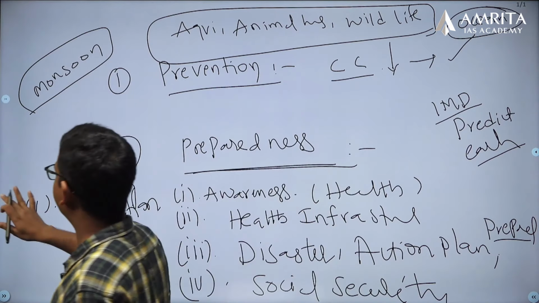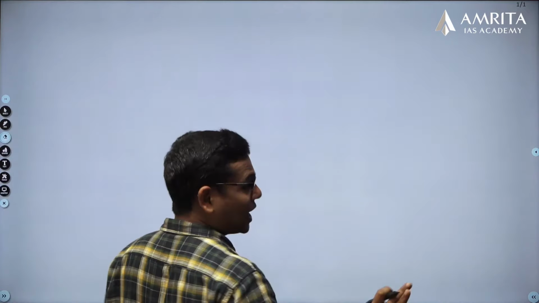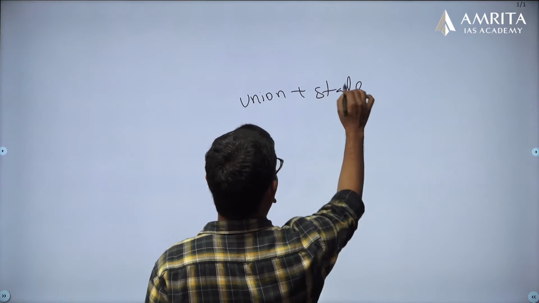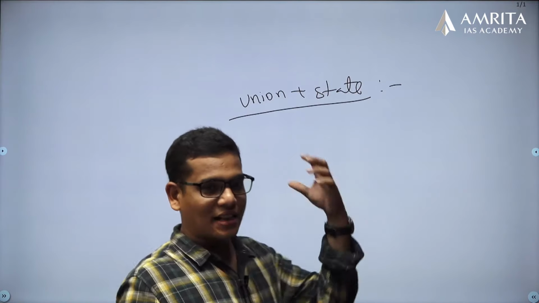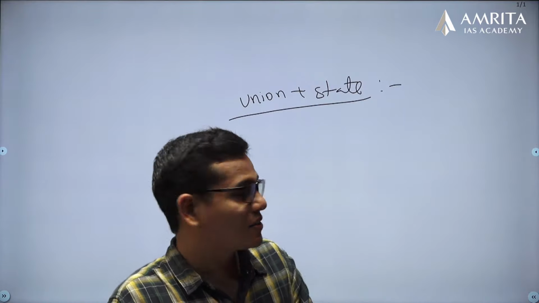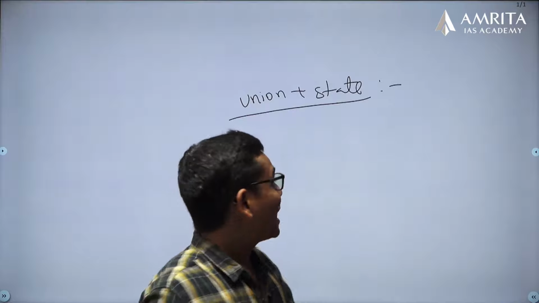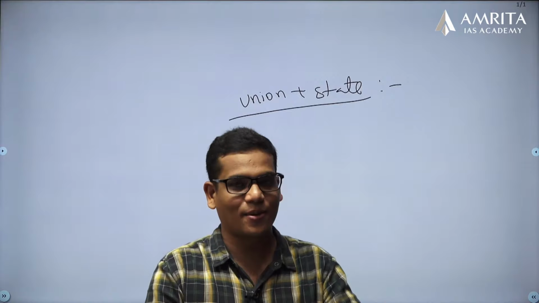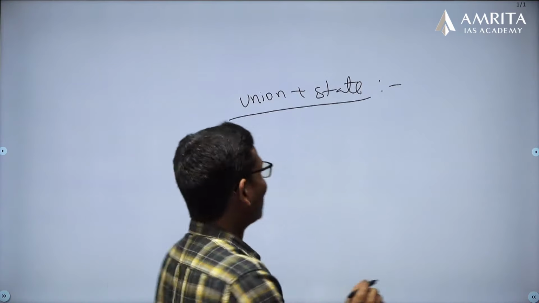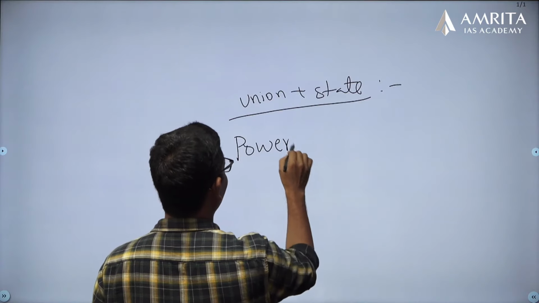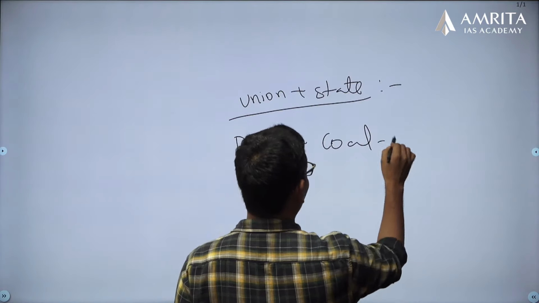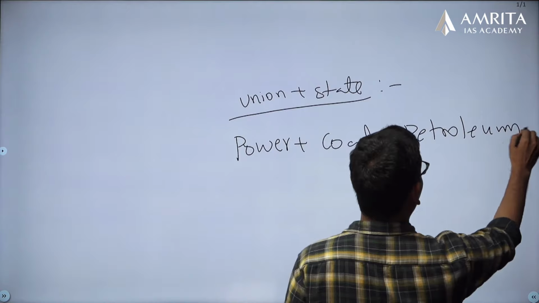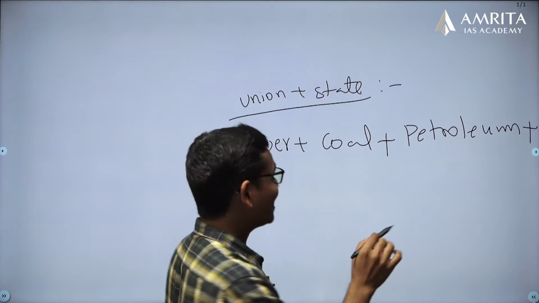And apart from all these things, when it comes to the administration side, both at the union and state level, the home ministry and health ministry are responsible for disasters and health aspects, so anyway they are ready. But other ministries should also be very careful, because we learned this lesson this year. So what are the lessons? Like the power ministry, the coal ministry, the petroleum ministry, because diesel is important, and even the transport ministry,